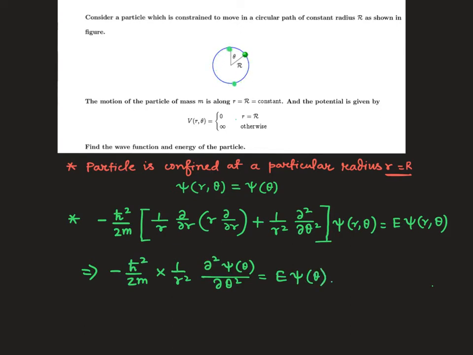So as you can see, our original Schrodinger equation which was initially two dimensional becomes one dimensional. Here the small r should be capital R as this particle is confined to r equals capital R.